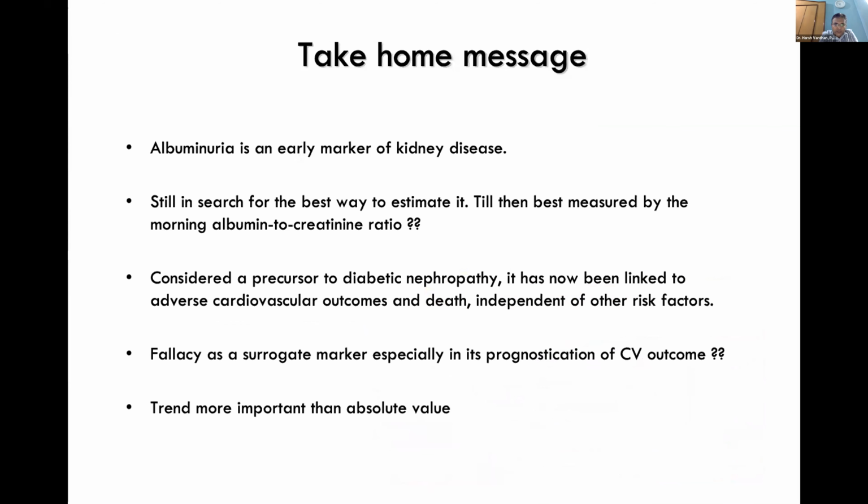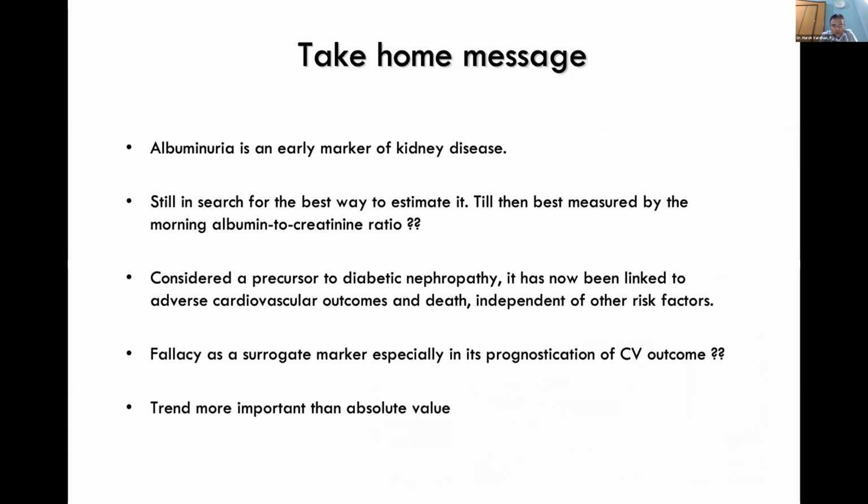So my take-home message is, albuminuria is an early marker of kidney disease. We are still in search of the best way to estimate it. Till then, it is best measured by the morning albumin to creatinine ratio. It is considered a precursor to diabetic nephropathy. It has now been linked to adverse cardiovascular outcome and death, independent of other risk factors.